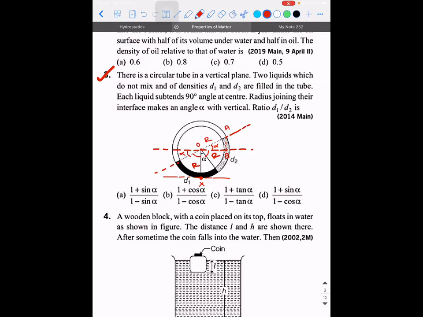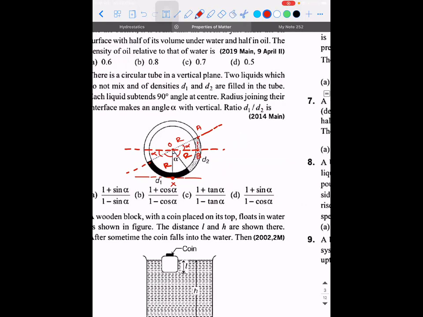Are you guys able to understand? You want me to draw a separate diagram? R tan alpha, R sin alpha. Here R is here, it is AB. So AB by R is sin alpha, no? It is R sin alpha. Correct? So AB is R sin alpha.